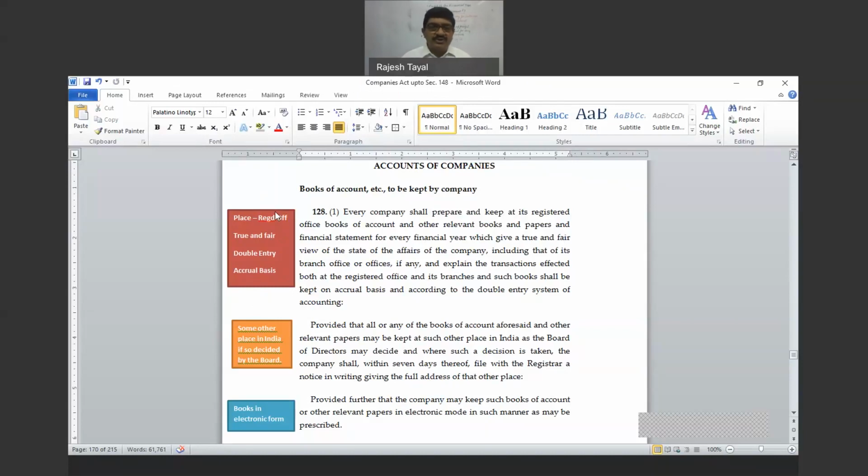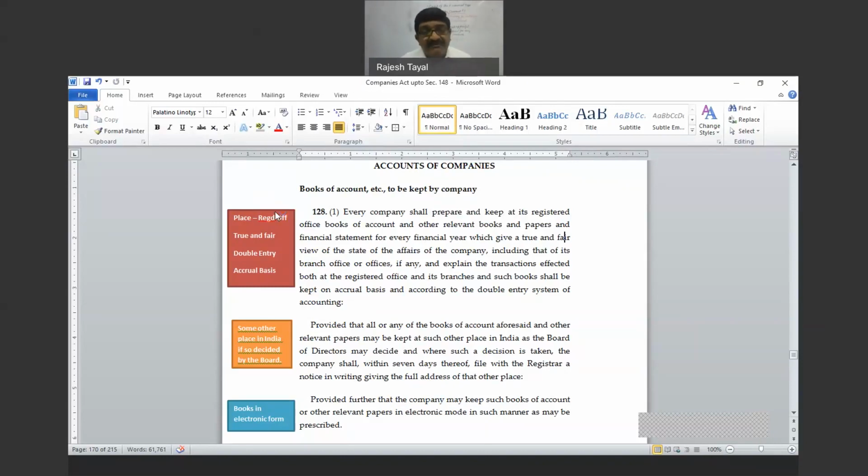The company is required to keep the books of account at the registered office. That is the first preference. That is not the final thing, right? Because you can keep them in digital form, and if you are keeping the digital form, the place of keeping at the registered office does not arise.